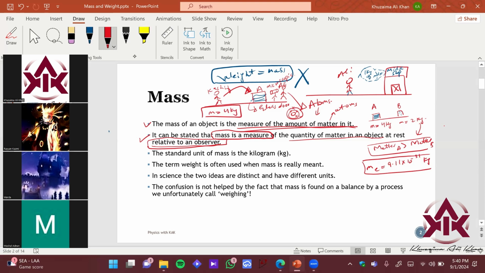Okay, sure. I'm just saying that Kashif is just observing the mass of the liquid in container A, right? And he came to the conclusion that the mass of container A with the liquid is 4 kilograms over here.